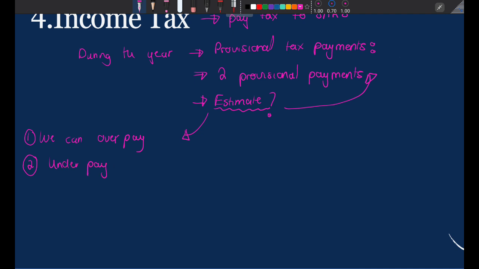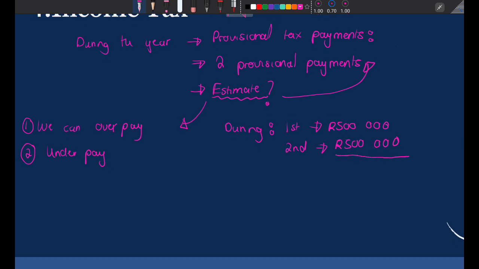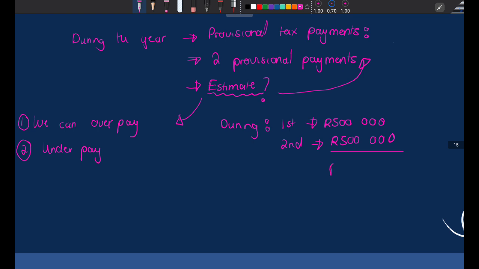So for example, let's say the first provisional payment that we paid was 500,000, right? It's an estimate. Then we paid a second provisional payment of another 500,000, because maybe we estimated that SARS is going to charge us R1,000,000. So in total, how much did we pay to SARS during the year? We've paid them R1,000,000. And remember, this is an estimate. It's what we think SARS is going to charge us. Remember, we don't know. We'll only know at the end of the year.